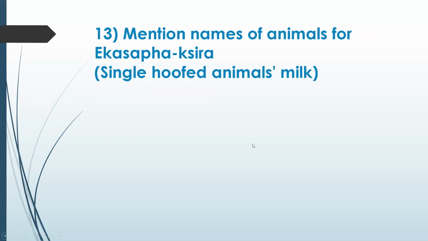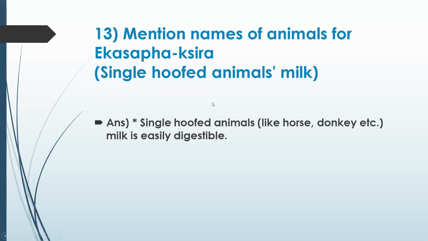Okay. Shanaji was saying something. What are the animal names for Ekasafa Kshira? Horse and camel. That's correct. Donkey, not camel. Camel is Ushtra. Yeah, it's horse and donkey, and nowadays it's become like a big advertisement that donkey's milk is getting highly overrated, that it's becoming too costly to get donkey's milk nowadays.